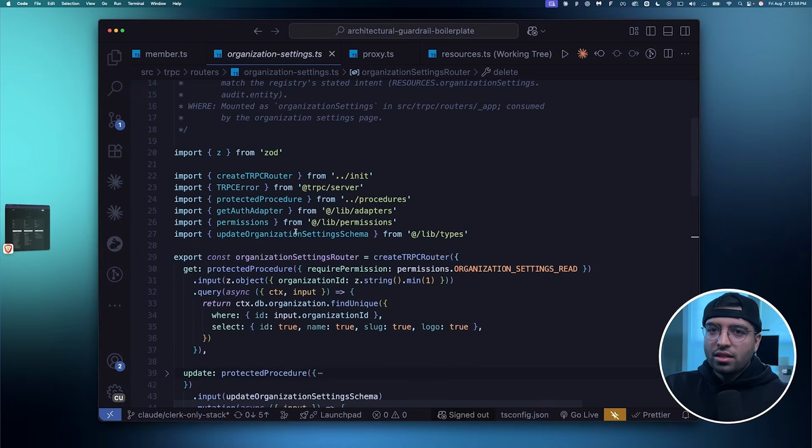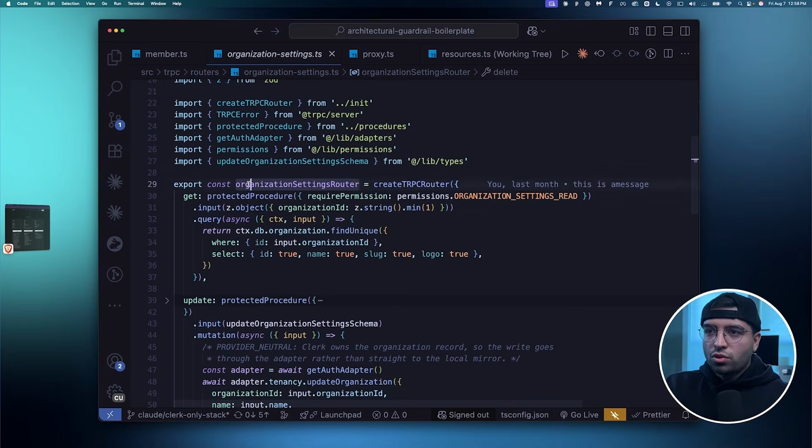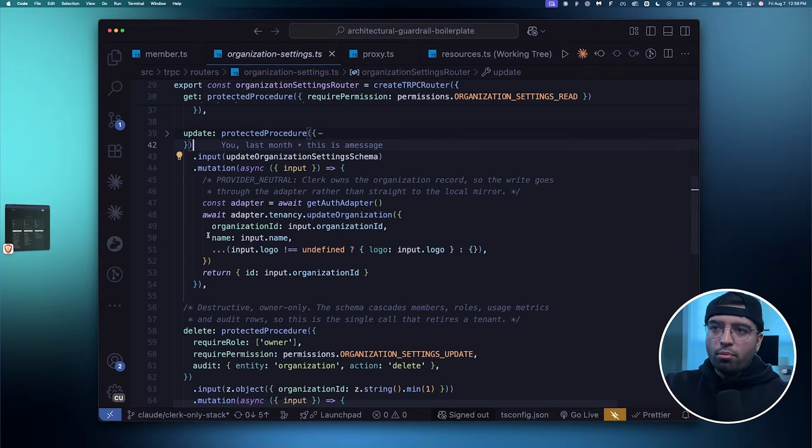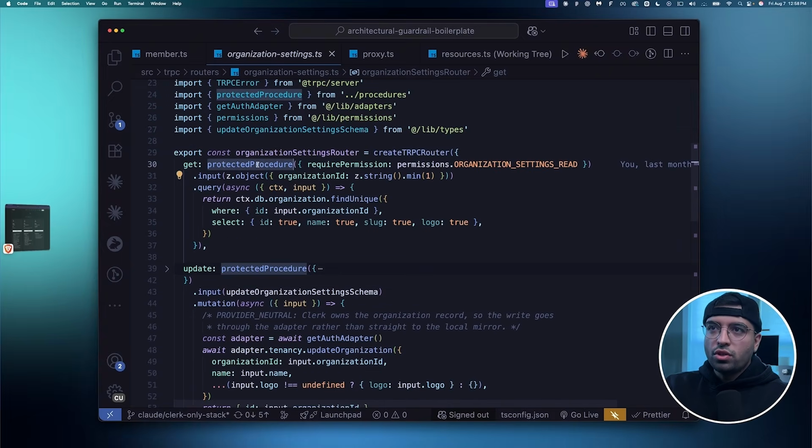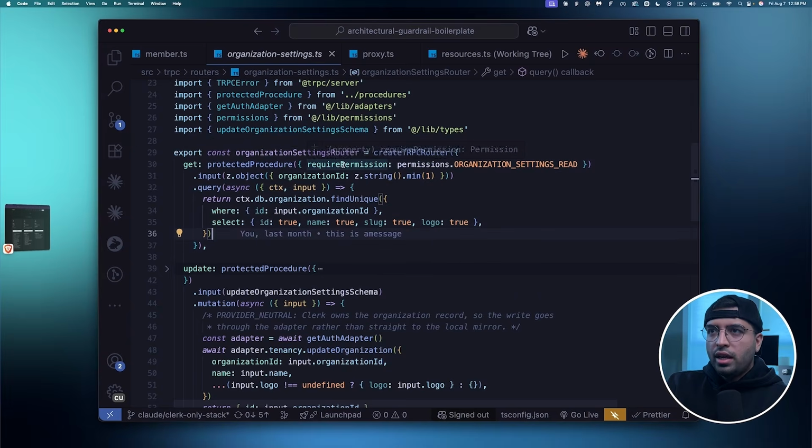And so just by looking at this, you probably already understood the entire structure of how the app works. If you were to build this feature yourself, you would know that I need to create this router here, and then I need to create get, update, delete, and leave whatever endpoints. And then I need to use a protected procedure. Even though you don't know the code, you can understand what you need to do. And then you see permissions. Do I really require permissions for this? Probably, most likely. And oh, wait, require permission is throwing an error. That means I 100% need to provide the permission. Do you see what I'm saying here? That's how you implement a pattern along with our no context, error-only approach.